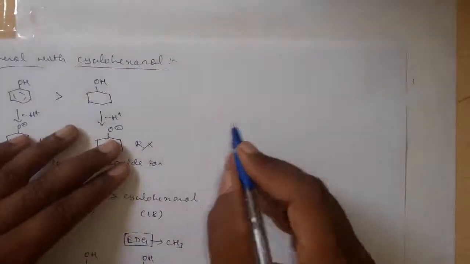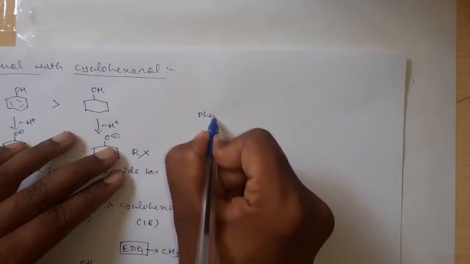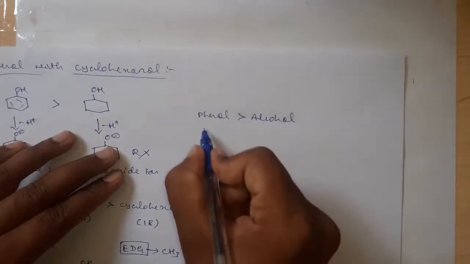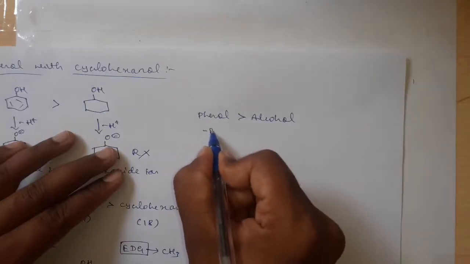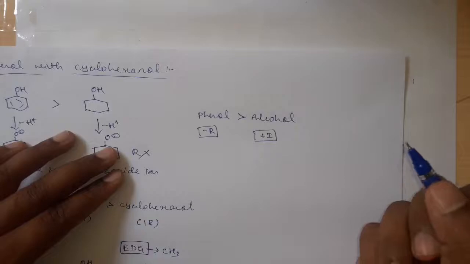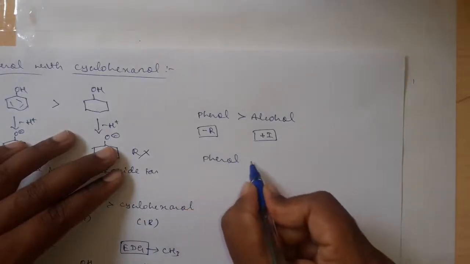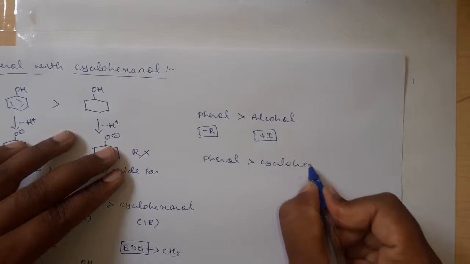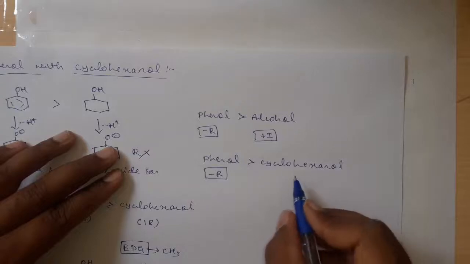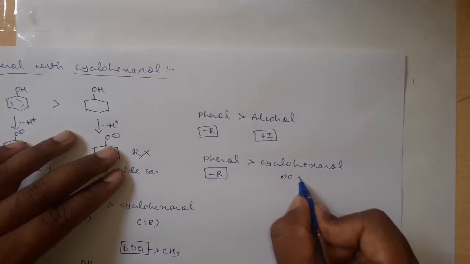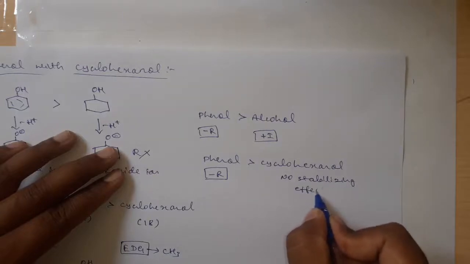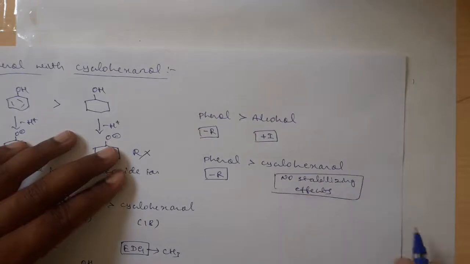Then we can write one conclusion: phenol is more acidic than alcohol, because here it has a stabilizing group, that is a minus R, a resonance effect is there, but in alcohol a plus inductive effect is there. Whereas we can write phenol is more acidic than cyclohexanol, here the minus R effect is there, that is a resonance effect is there, and here no stabilizing effects are there.